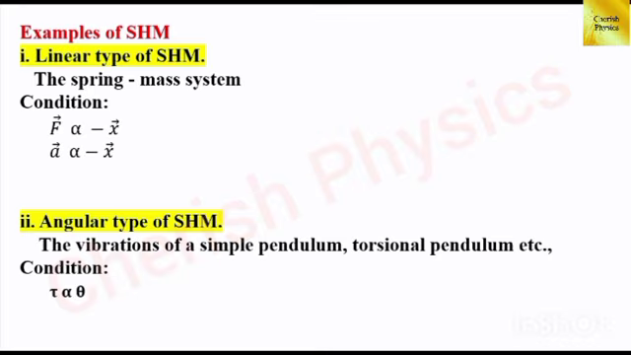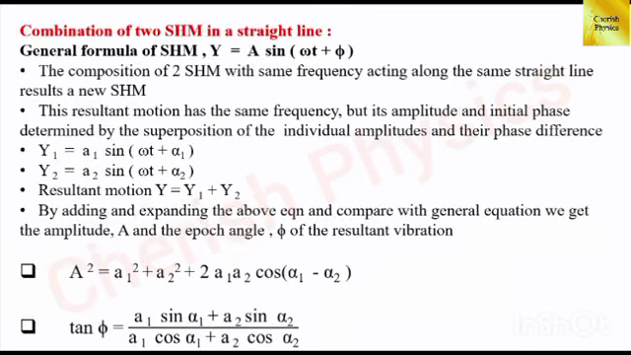And its condition is tau is proportional to theta. The tau is the torque and theta is the angular displacement. Next is the important topic, combination of two simple harmonic motion in a straight line. Imagine two tuning fork vibrates simultaneously in a straight line and the vibration gets superimposed.